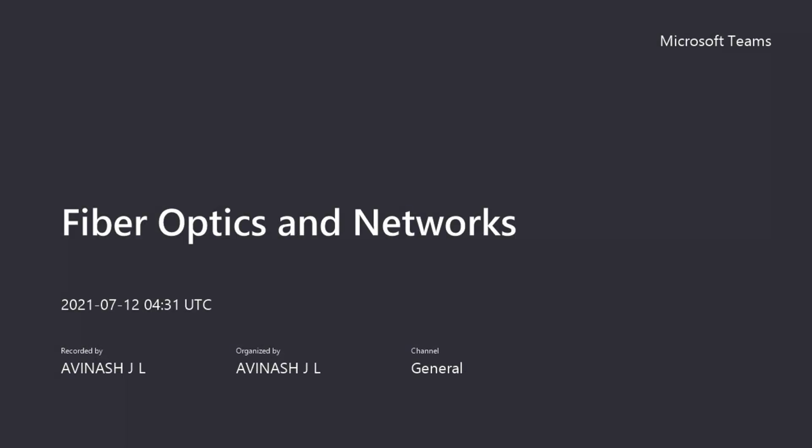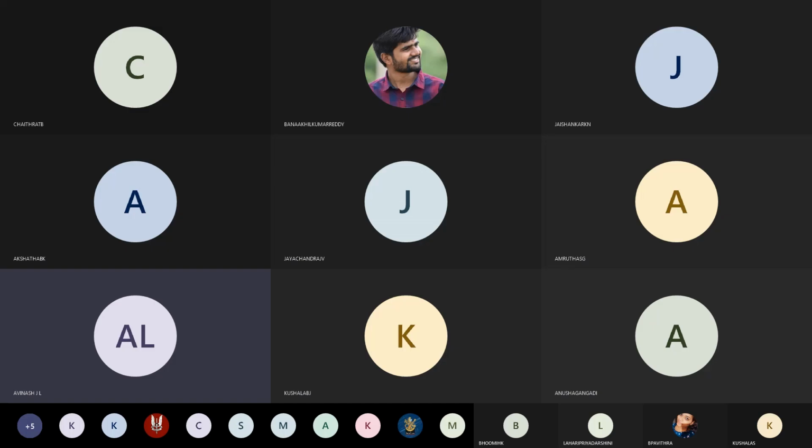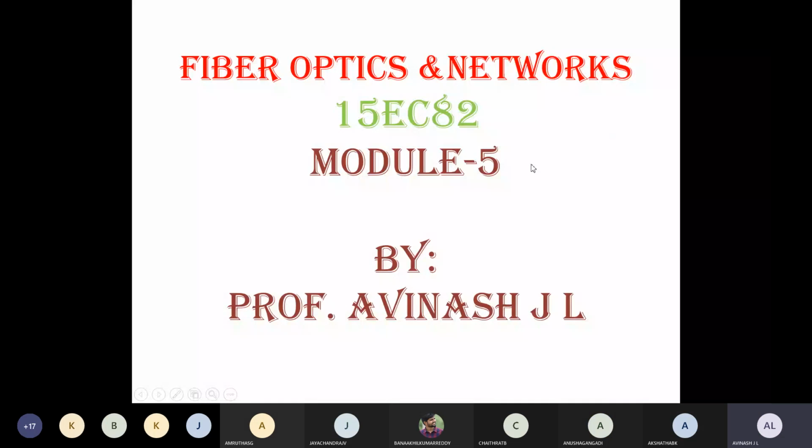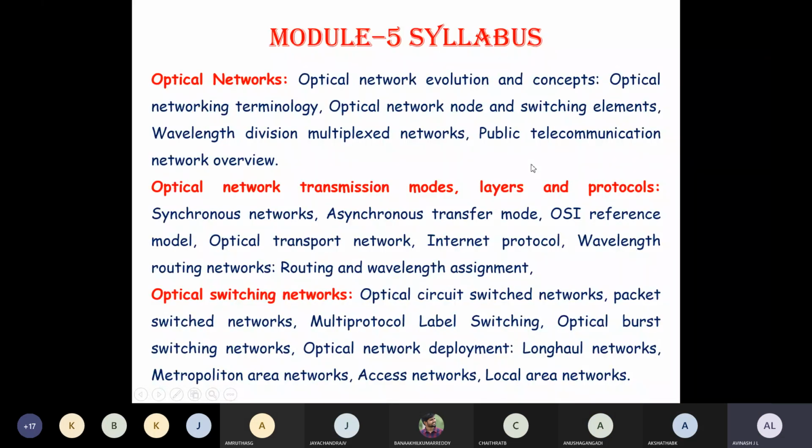Optics and networks. That is module number 5, 15/17 ECC82. So here in this particular module number 5, we are going to discuss optical networks.